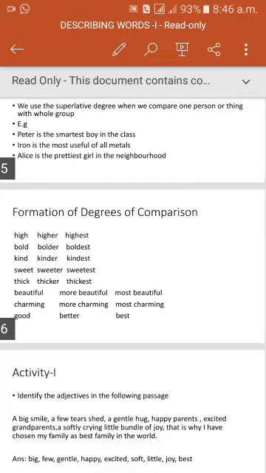Let us see how the adjectives change in positive degree, comparative degree and superlative degree.